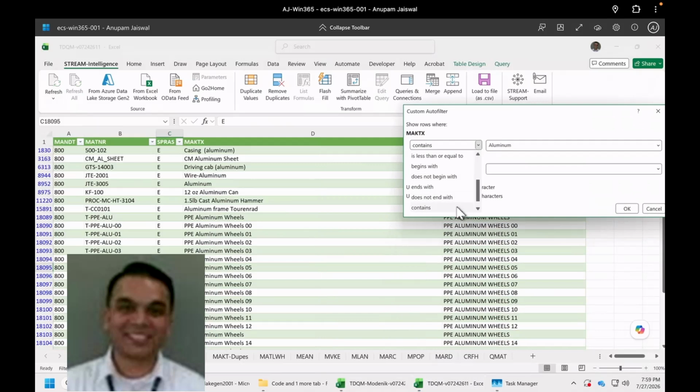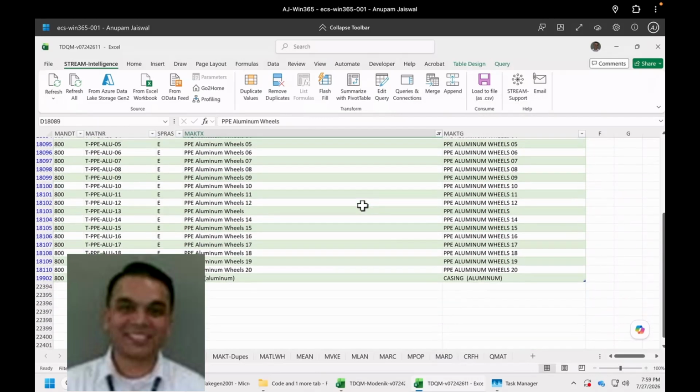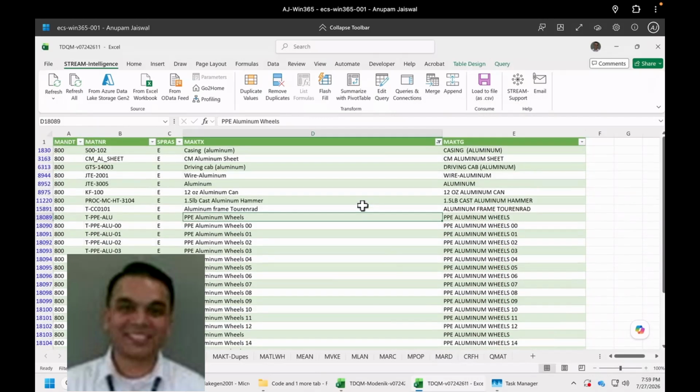This is the one which says contains aluminum, and that's what it is showing me. So this is point blank. You can simply do this in your Excel, and it's pretty useful. But what about the cases where we want this to be fuzzy? That is aluminum, alumina, aluminium. How do we find those out?